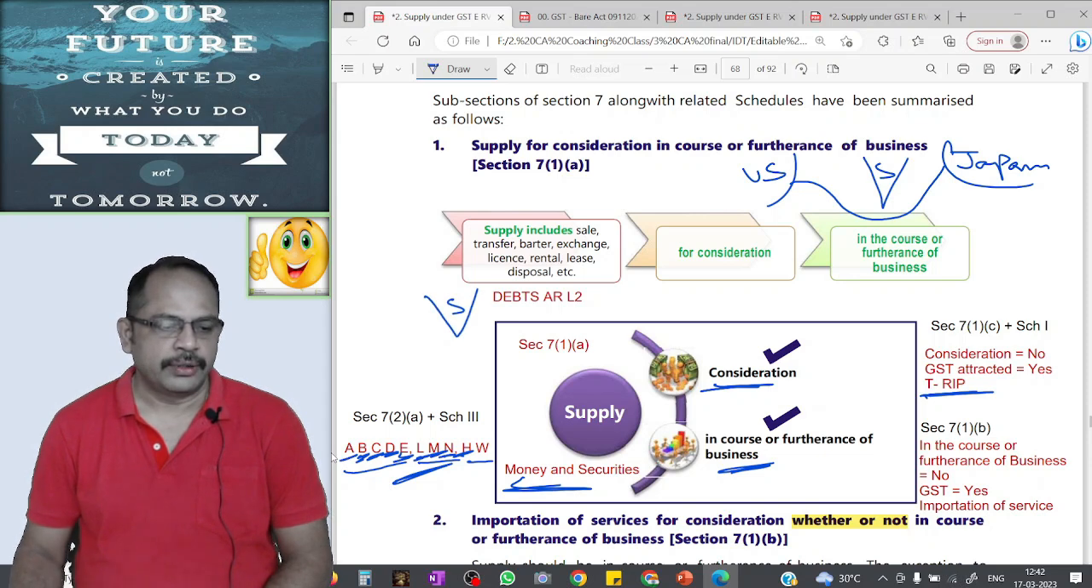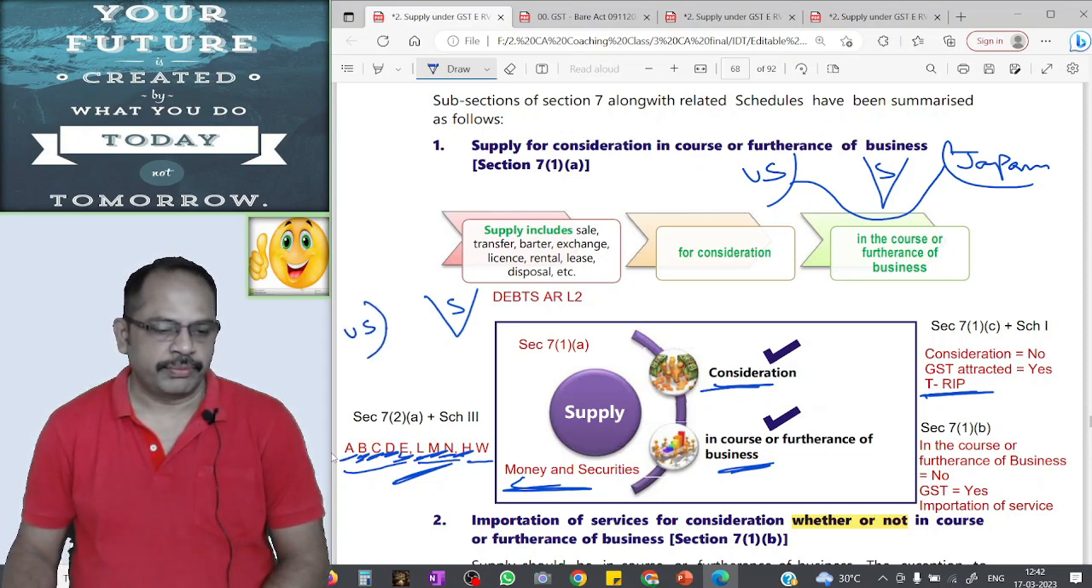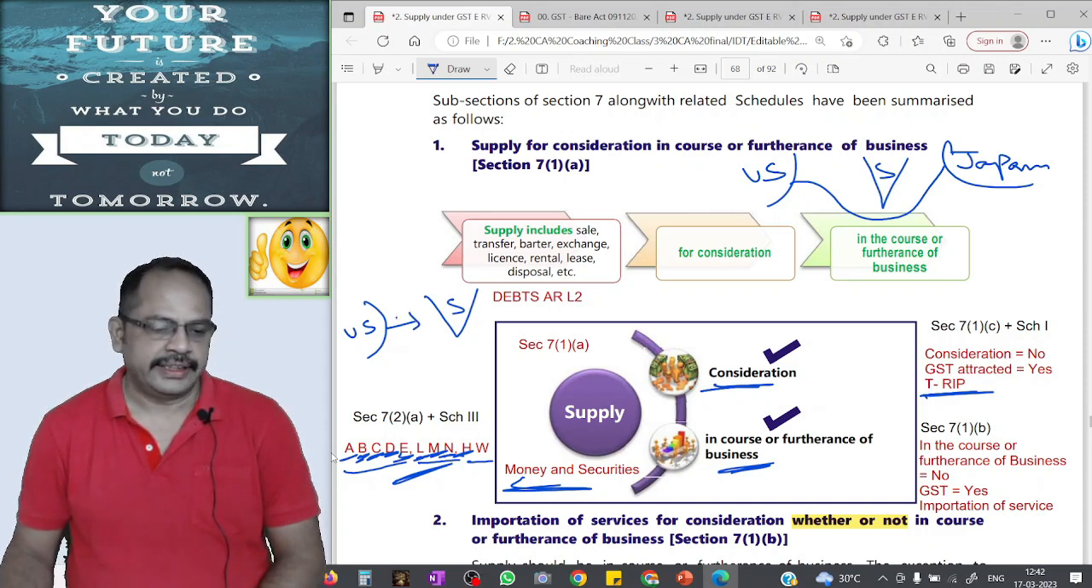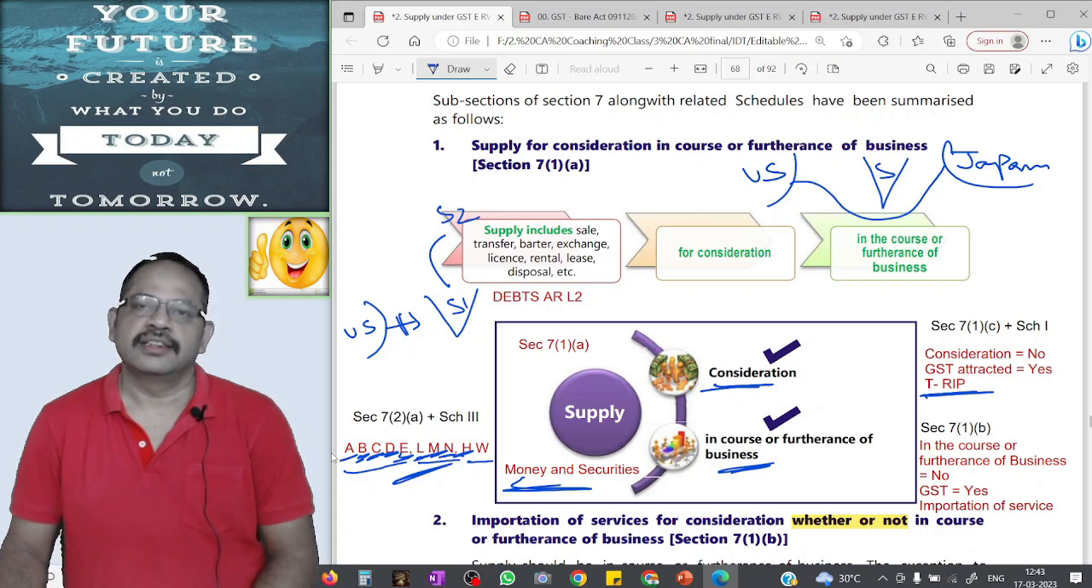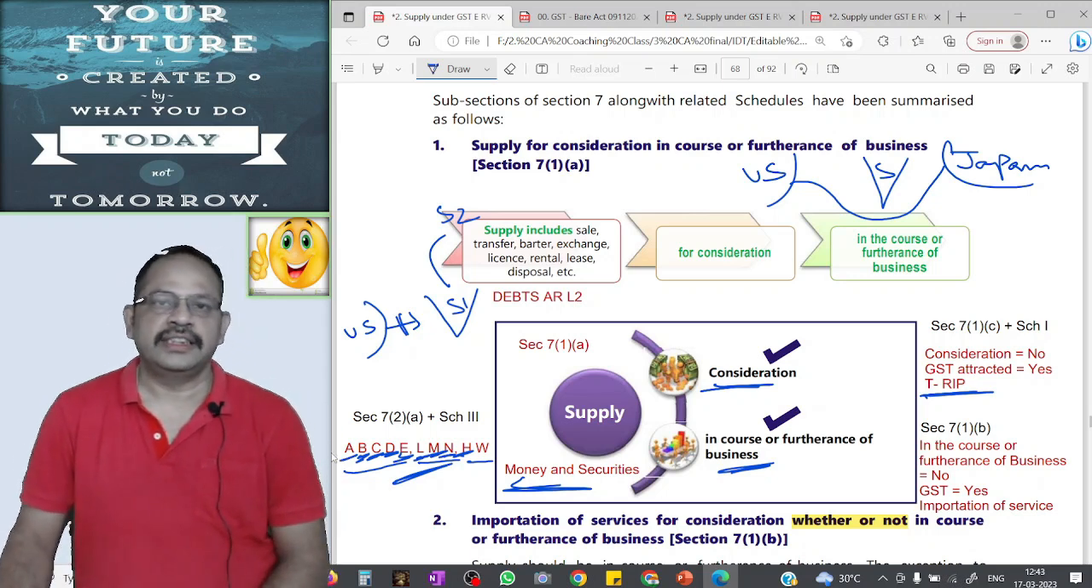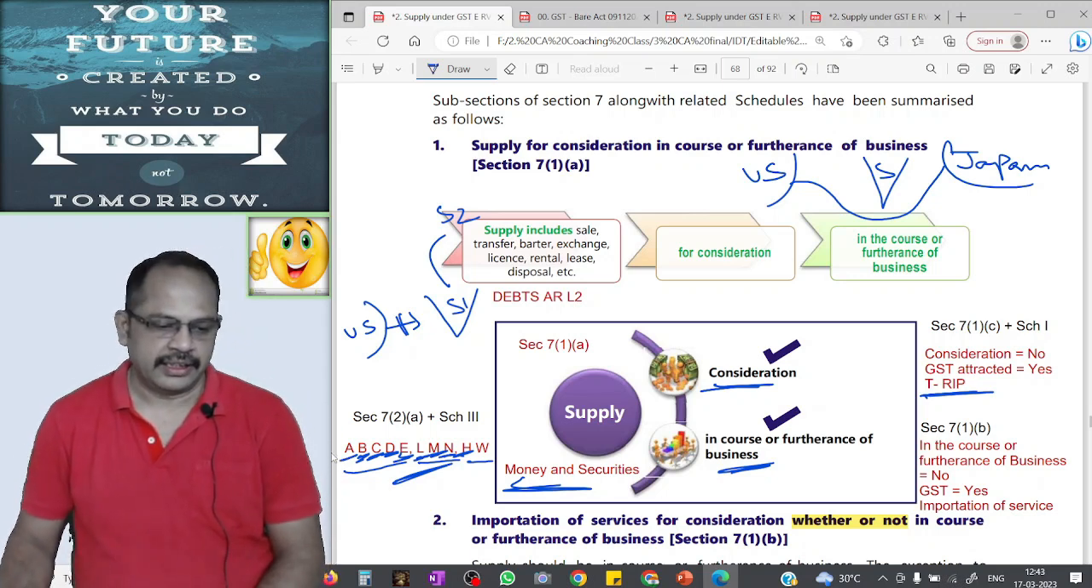Next is H. H stands for high sea sales. A supplier in India procures some goods from a vendor in the US. Goods started from the USA but have not yet reached Indian customs ports. They are still on the high seas, in the ship. Supplier 1 in India supplies these goods to supplier 2 in India through endorsement of documents. In this case, it is not a taxable event and GST will not be attracted.